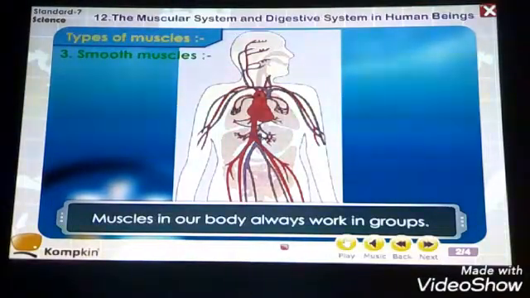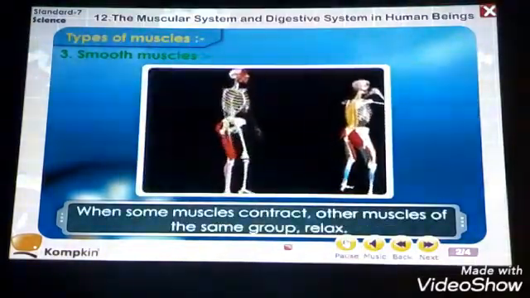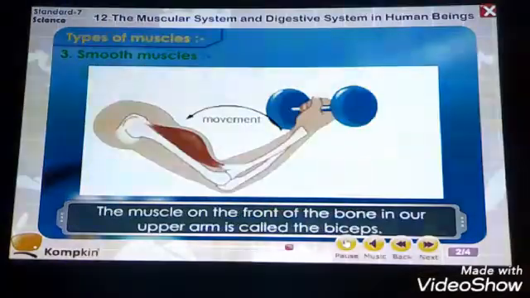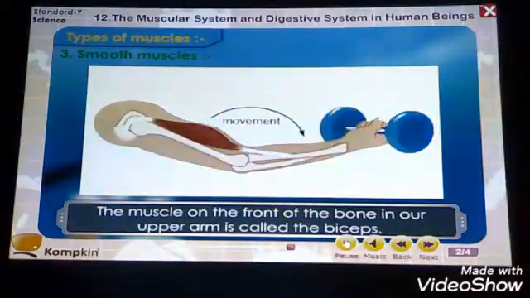Muscles in our body always work in groups. Why do they always work in a group? Because they are attached together. The whole body is controlled by the brain, so all types of muscles work in a group or in a team. When a muscle contracts, other muscles of the same group relax. Meaning if one muscle is contracting, the other muscle is going to be relaxed.